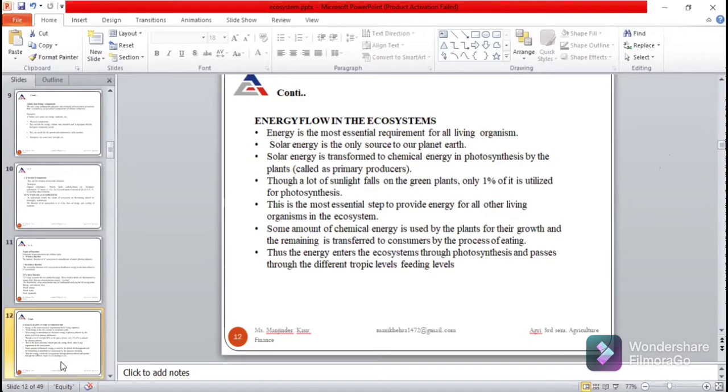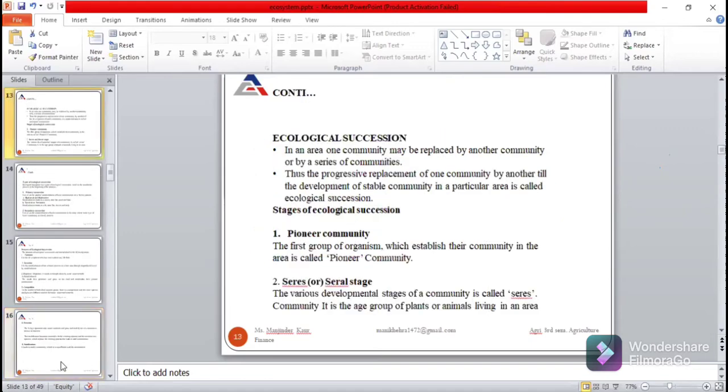Okay. Next is ecological succession. Ecological succession is the natural development of a series of biotic components in a bare area. A bare area is a dead area where no community resides. There are three types of community. First one is the pioneer community. Pioneer community is the first biotic community which develops in a bare area.